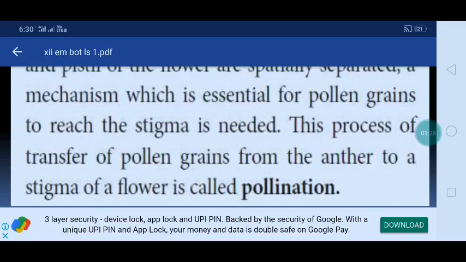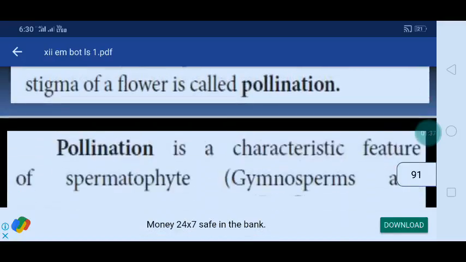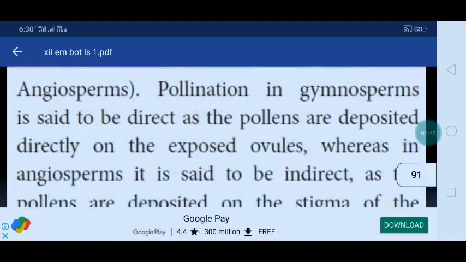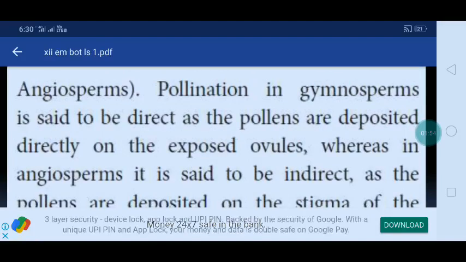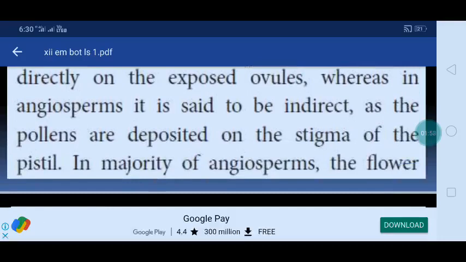The process of transfer of pollen grains from the anther to a stigma of a flower is called pollination. So pollination is a characteristic feature of spermatophytes, gymnosperm and angiosperm. Pollination in gymnosperm is said to be direct, as the pollens are deposited directly on the exposed ovules, whereas in angiosperm it is said to be indirect. The pollens are deposited on a stigma of the pistil.